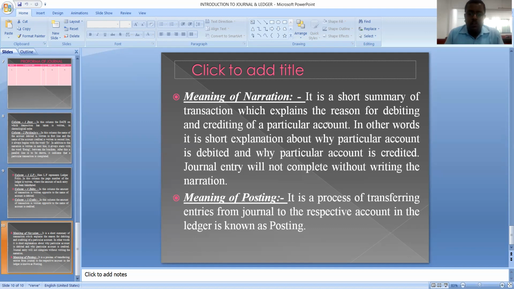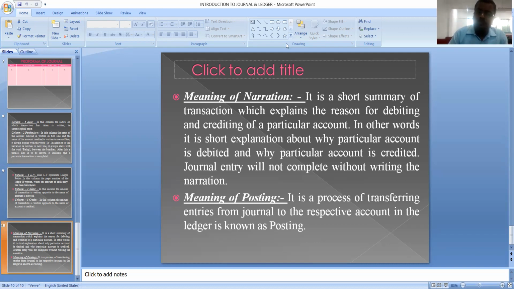The next one is what is posting. Posting is nothing but transferring the entries from the book of journal to the book of ledger. It is a process of transferring the entries from the book of journal to the book of ledger. We are going to post the entries from the journal to the respective ledger accounts. That one is called posting. So it is all about the things that we discussed in my previous class.